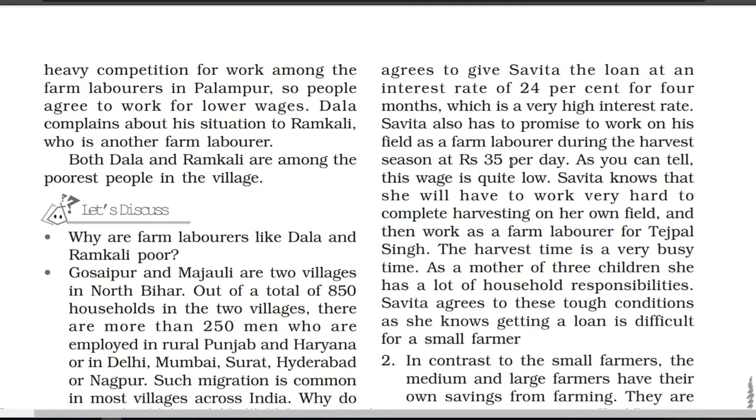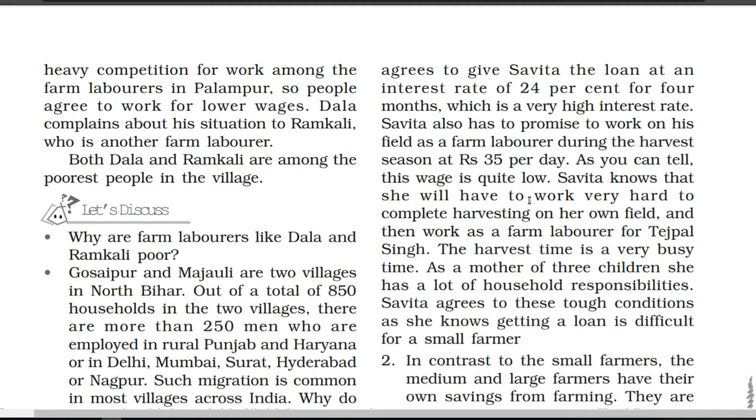Because harvesting time is going to be the same for everyone, when she is having a lot of work in her own field, at that time also she has to work in the field of Tejpal Singh. So it shows us that again it is going to be very difficult for Savita. As a farm worker, 60 rupees is the wage set by the government, but she is going to get only rupees 35 per day, which is nothing. As you can tell, this wage is quite low.